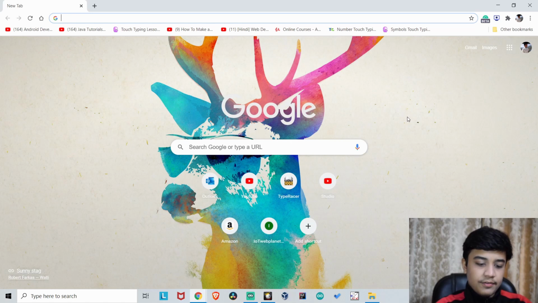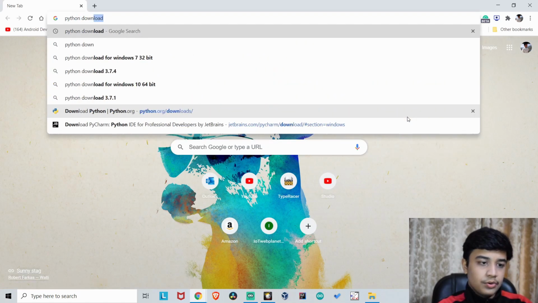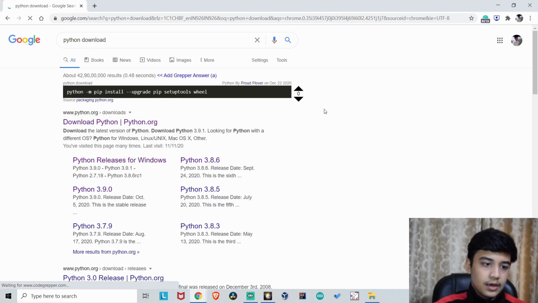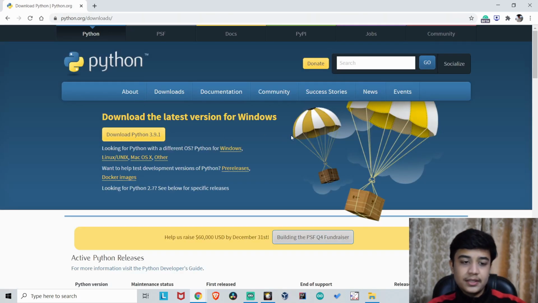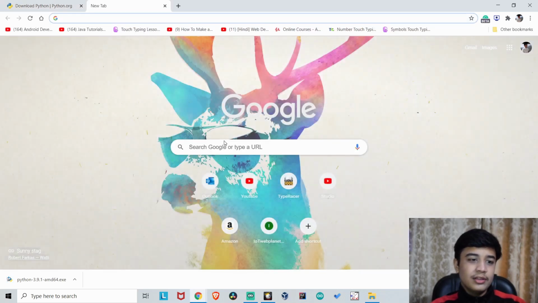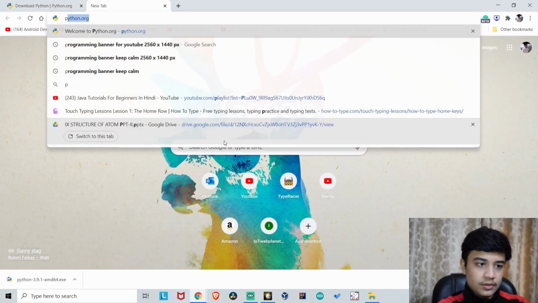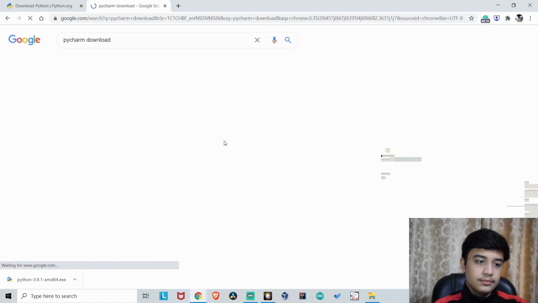So let's get started. Let's take our first step and let's download the software we would need to program in Python. So now here we will write Python download. We will go to this python.org site. This is the official site of Python. From here we will download the version 3.9, which is the latest version, and then we will also install another program which is PyCharm. So we will write PyCharm download.